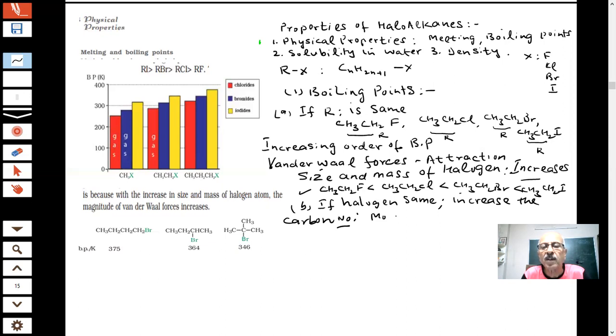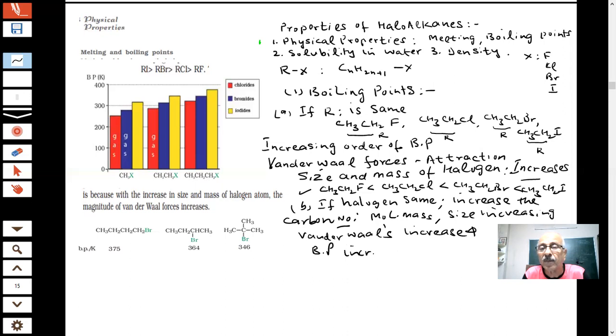The molecular mass, the size is increasing. Therefore, van der Waals force will increase. The van der Waals attractive forces will increase, students, and the boiling point will also increase. Okay, no problem. But what happens in case of branching?